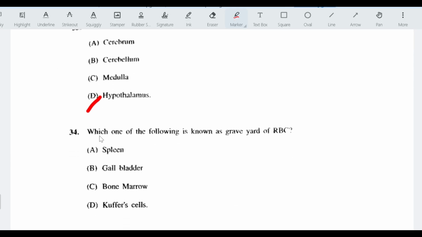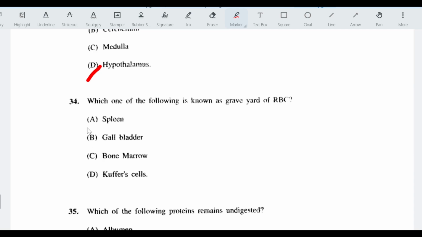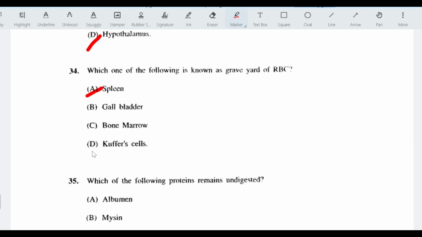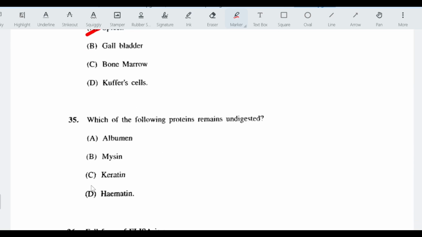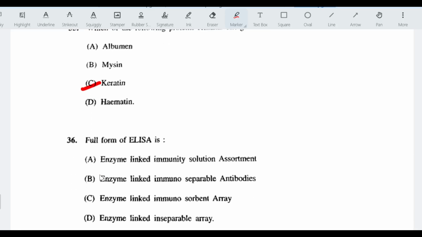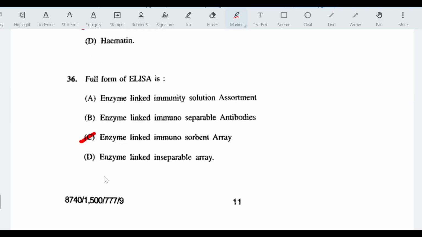Which one of the following is known as graveyard of RBCs? Answer is spleen. Question number 35th. Which of the following proteins remain undigested? Answer is keratin. Full form of ELISA is enzyme-linked immunosorbent assay.